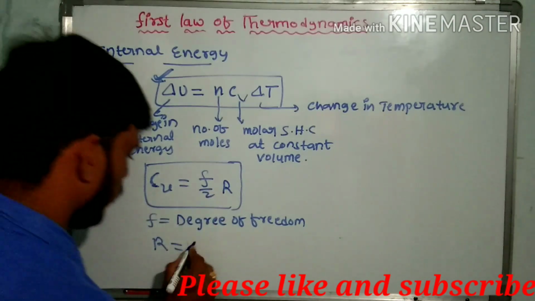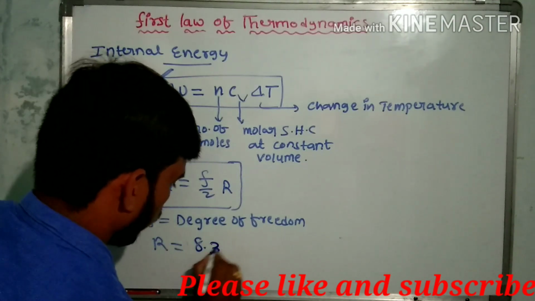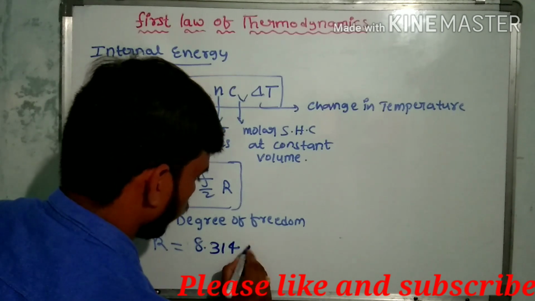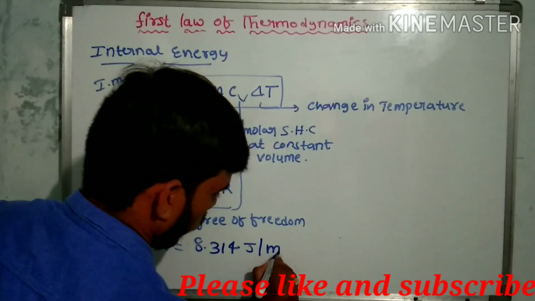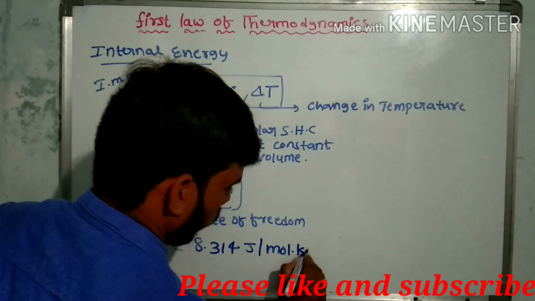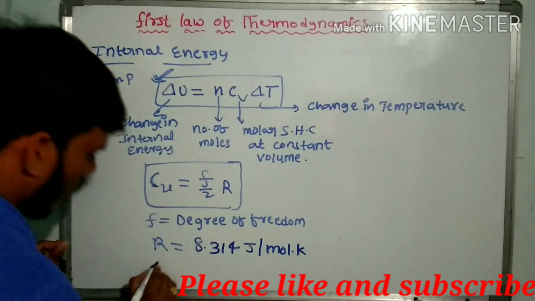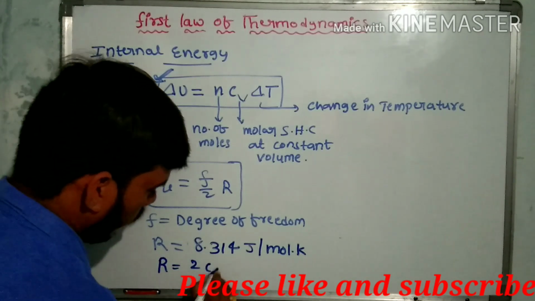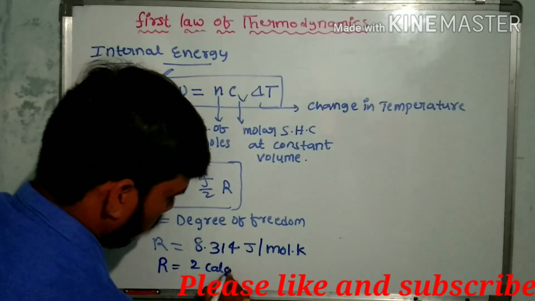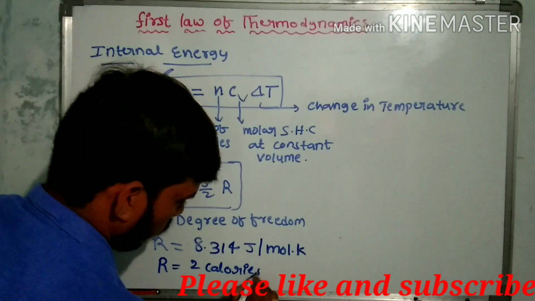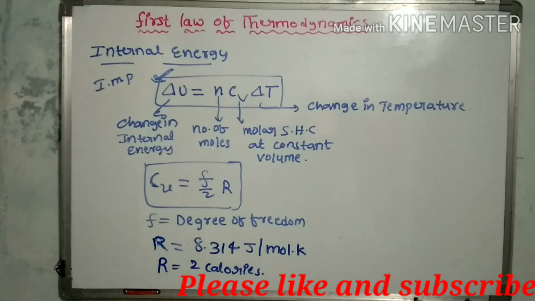This value is 8.314 joules per mole per Kelvin, that is, joules mole inverse Kelvin inverse. R is also equal to 2 calories. This is the internal energy.